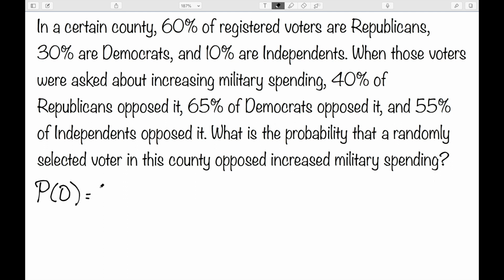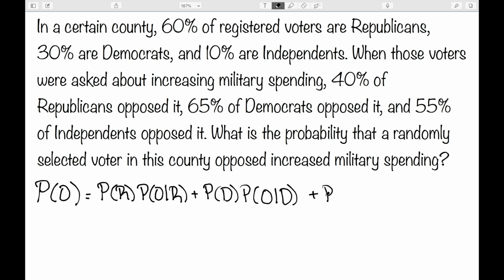Well, we have a few things that could happen. We have to consider the chance that they're a Republican, and then the chance that they opposed given that they were a Republican. They could have also been a Democrat, and the chance that they opposed given that they were a Democrat, or they could have been an independent, and then we need to consider the probability that they opposed.